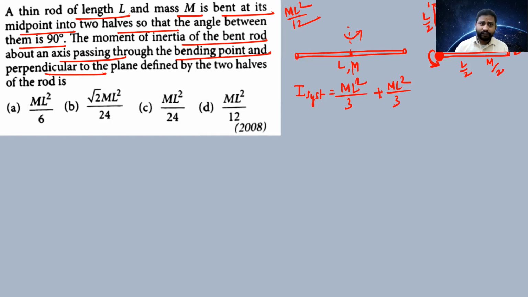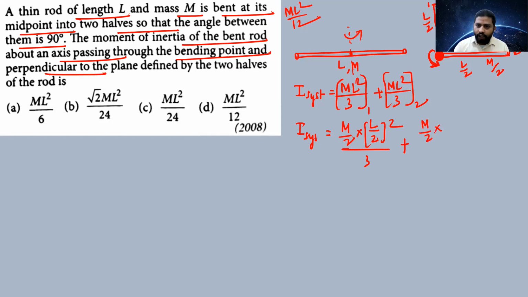Now, the moment of inertia of the system: the mass is m by 2 in the first case. This is the first rod, this is the second rod. So m by 2 into L by 2 whole square, divided by 3, plus m by 2 into L by 2 whole square divided by 3.